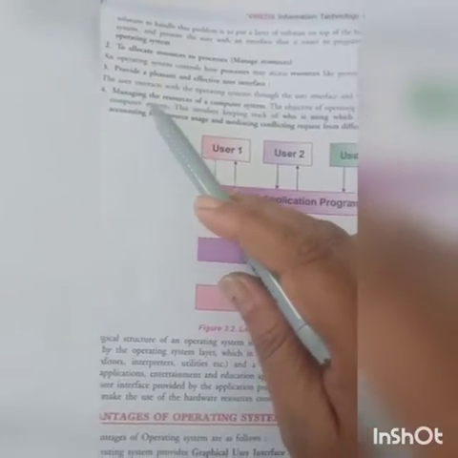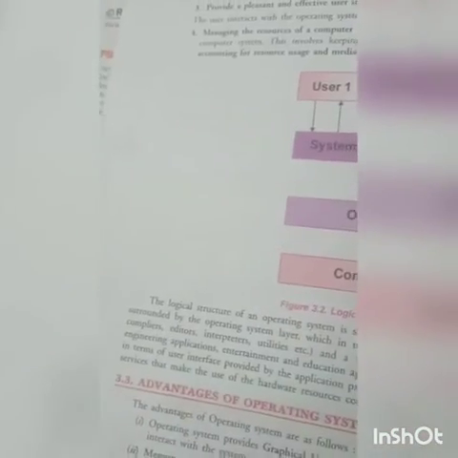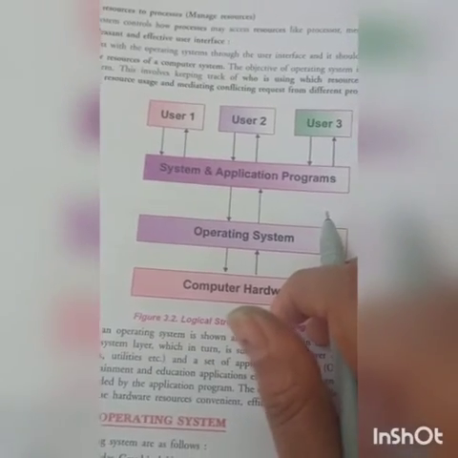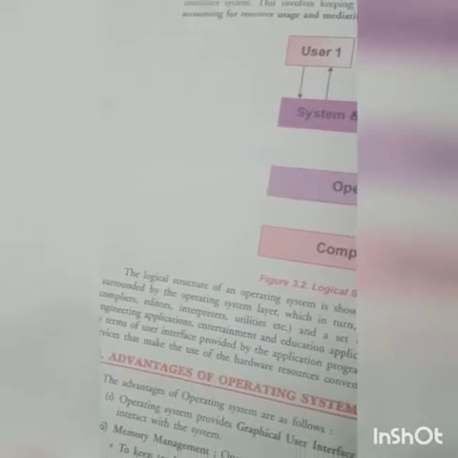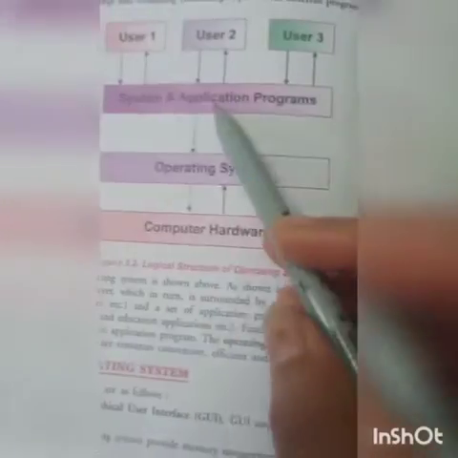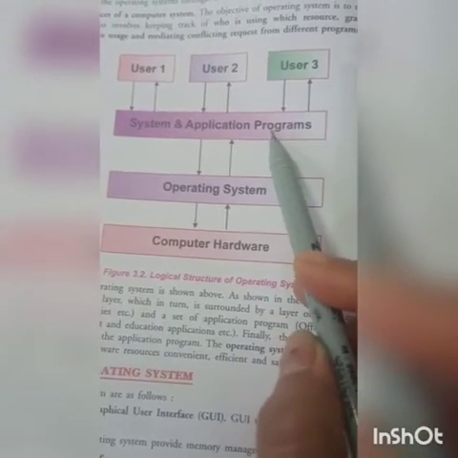Number 4 is managing the resources of a computer system. It manages all the resources of a computer system. So basically in function, children, we can say that it manages all the overall activities of a computer system and application. It manages your system, it manages all your application programs.